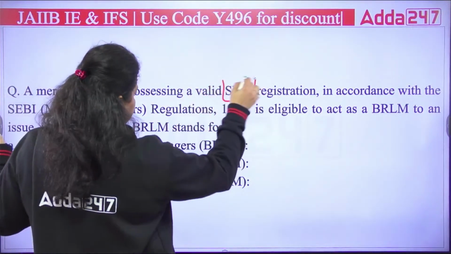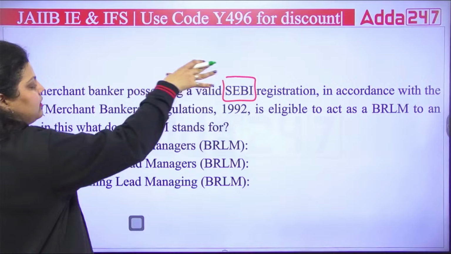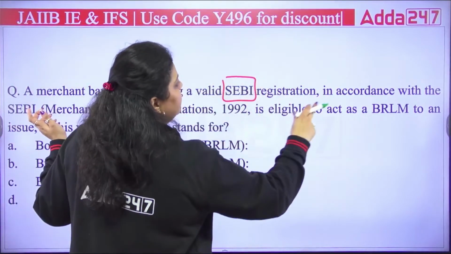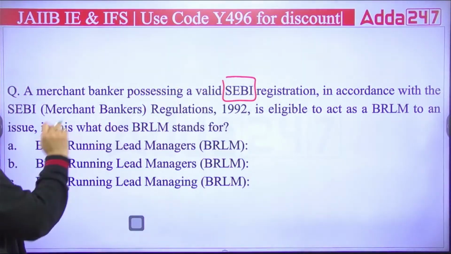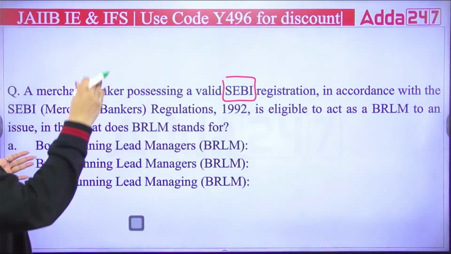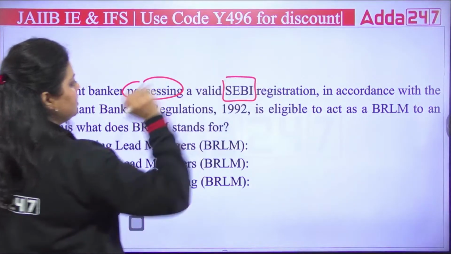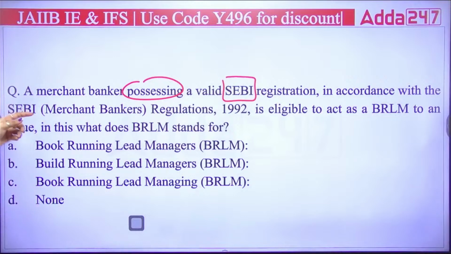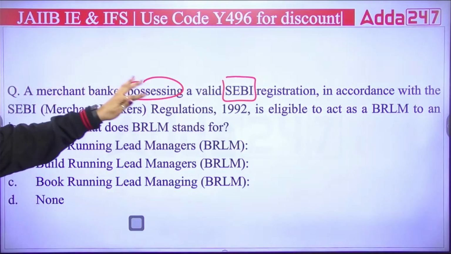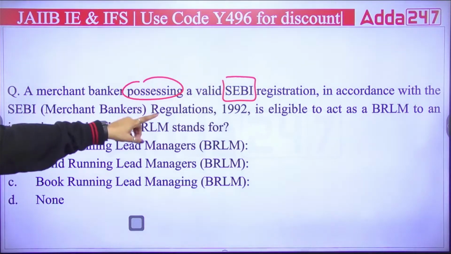They are regulated by SEBI. So a merchant banker has a valid SEBI registration in accordance with the SEBI Merchant Bankers Regulation 1992. It is eligible to act as a BRLM to an issue. In this, what does BRLM stand for? So what we are saying here is that a merchant banker has a valid SEBI registration, and in accordance with the SEBI Regulation 1992, is eligible to act as a BRLM. So a merchant banker who has a valid SEBI registration can act as a BRLM.